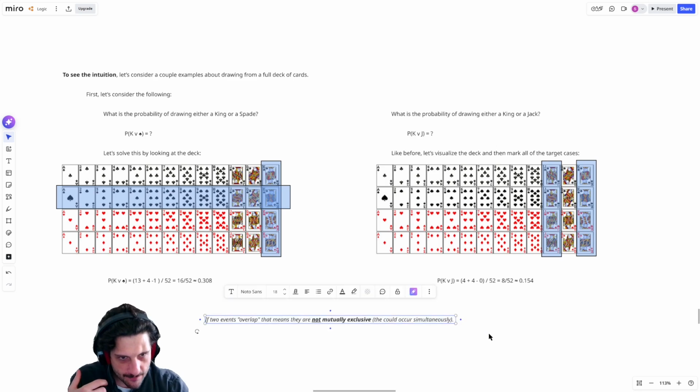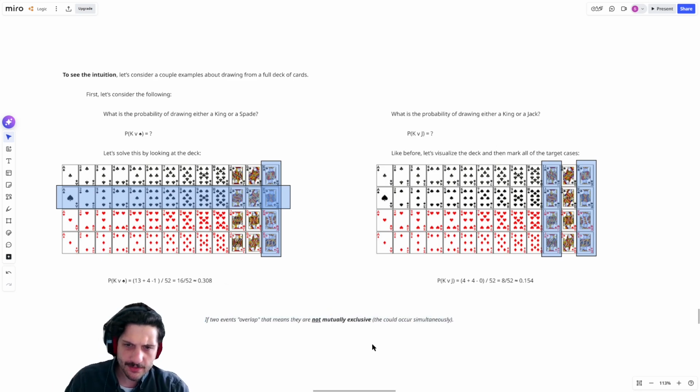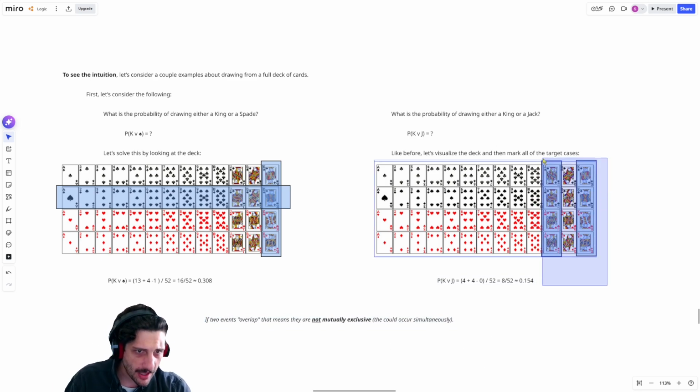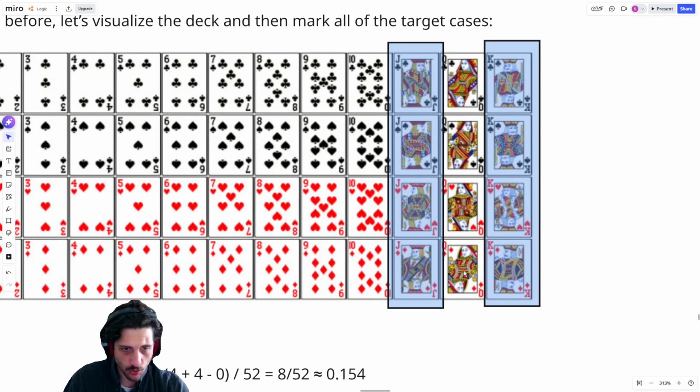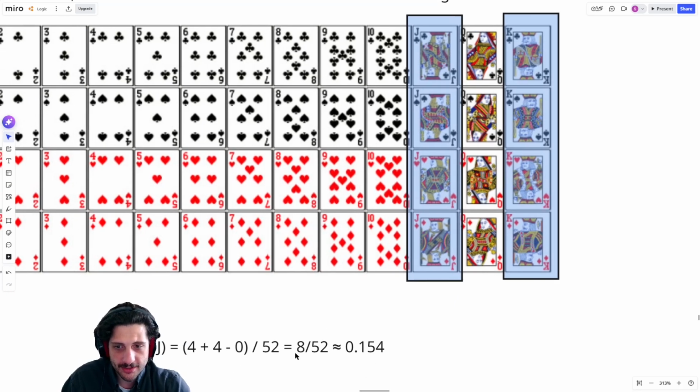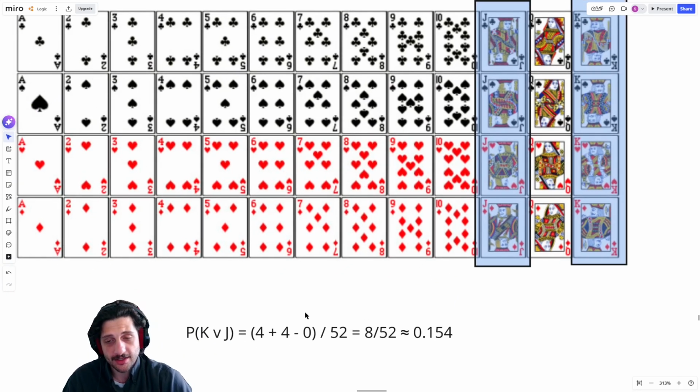So we have a particular name for when there's no overlap, right? This is something we talked about last time. When there's no overlap, we call these mutually exclusive, right? So Jack and King don't have any overlap, so we call them mutually exclusive. So really, we can just think about that as the probability of a Jack plus the probability of a King, and there's just nothing to subtract off.